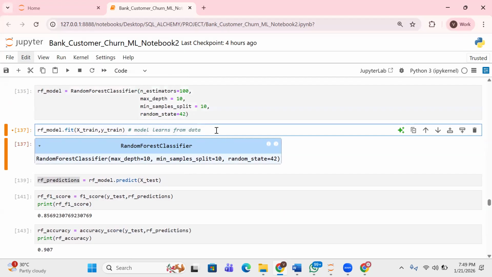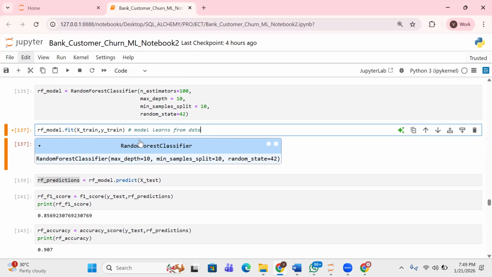Now you can see in this case, after that, the model, because obviously the whole essence of machine learning, like I said, is that the stuff has to learn from data. So when you are using fit, this is the part where the model learns from the data. The data is X-train and Y-train.